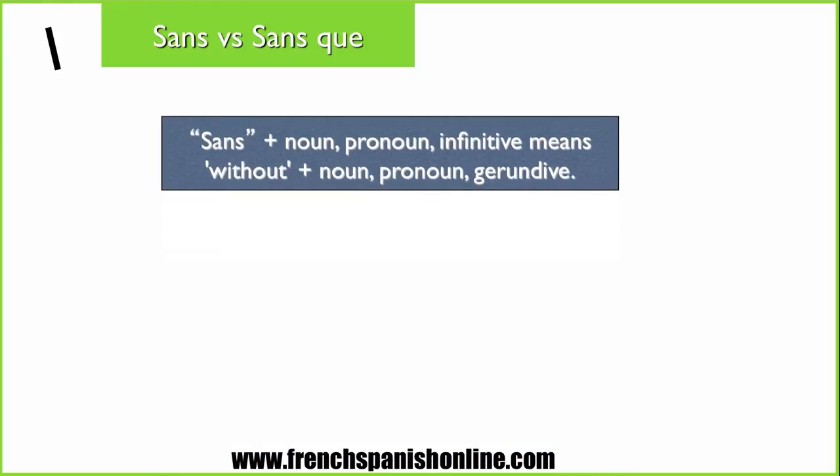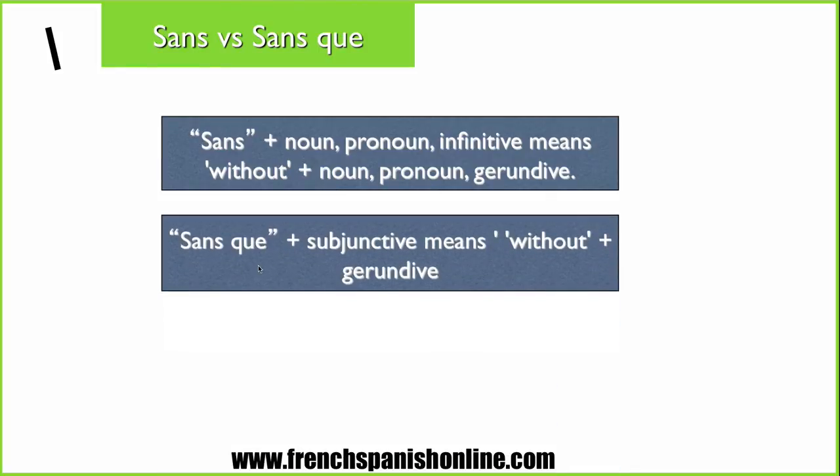Sans, when it is followed with a noun, a pronoun, or an infinitive form of the verb in French, means without, and it is followed in English with a noun, a pronoun, or the gerundive. Sans que is followed with the subjunctive in French and means without, followed with the gerundive.